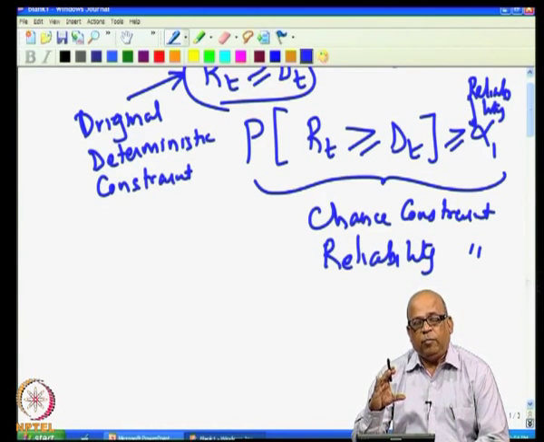Now, we were obtaining a given reservoir storage by specifying the reliabilities. You look at the problem in a slightly different way. You have a given reservoir storage, that means, K is specified. You are solving this for an existing reservoir operation problem.